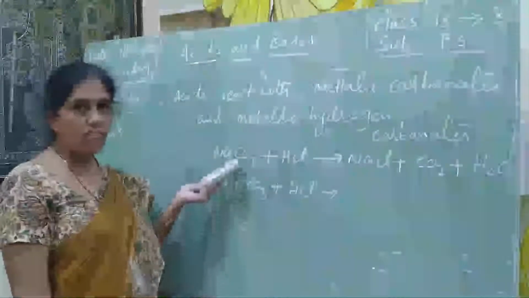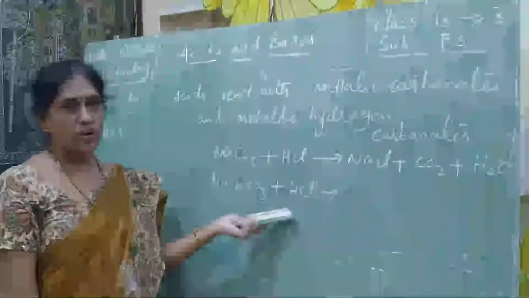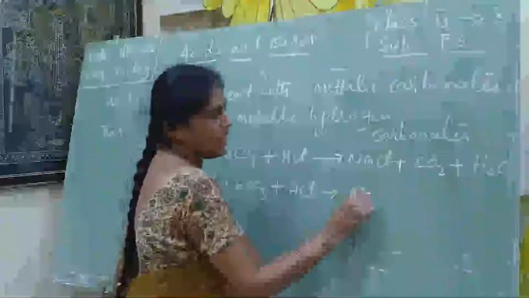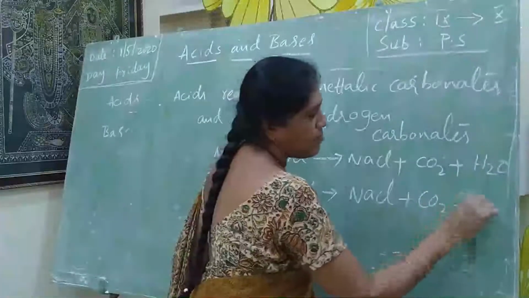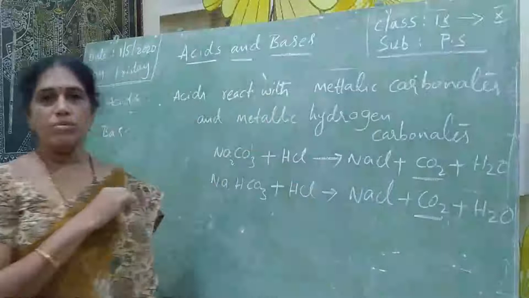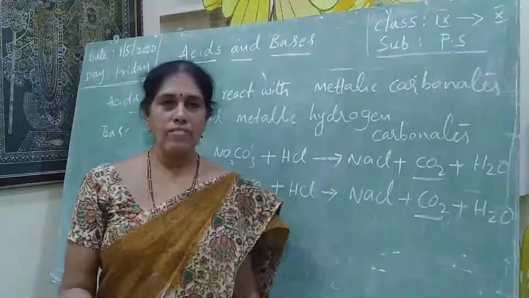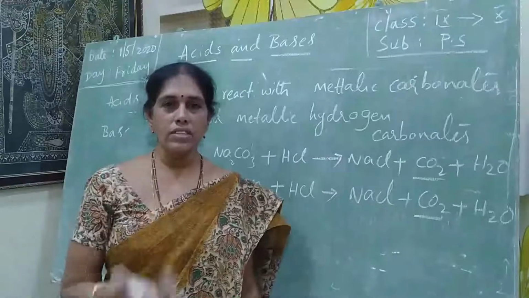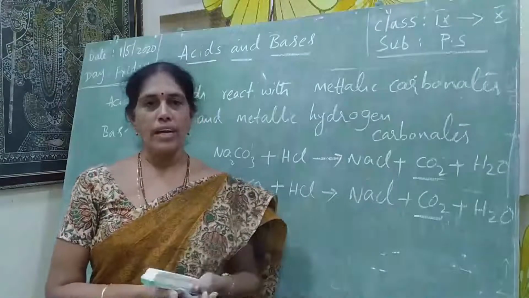Note the chemical formulas of washing soda and baking soda. These two react with hydrochloric acid. The products we get are salt plus carbon dioxide plus water. How do we test it? To test for carbon dioxide, we pass the gas into lime water. That lime water will turn milky. That is the indication that it is carbon dioxide.